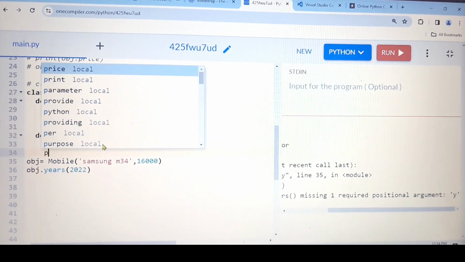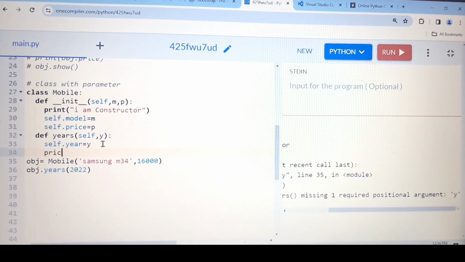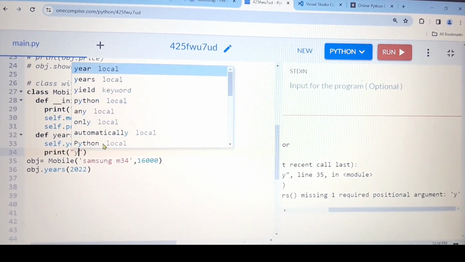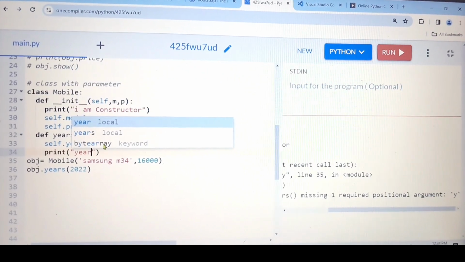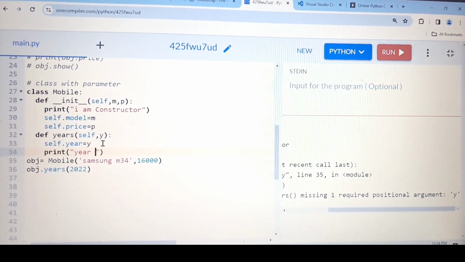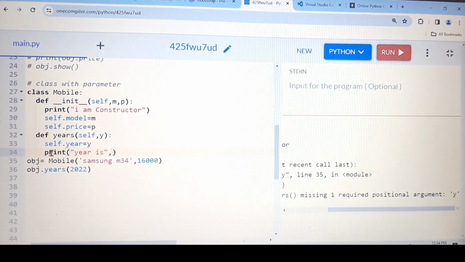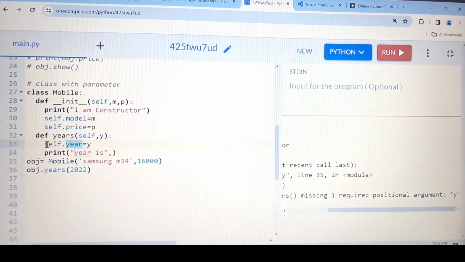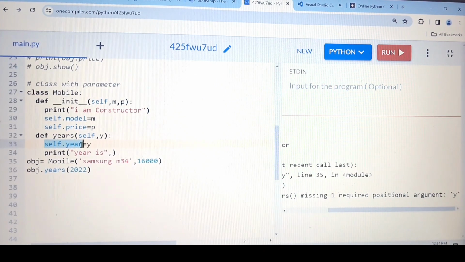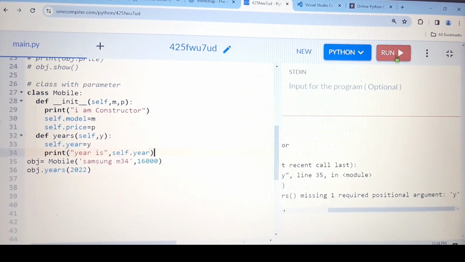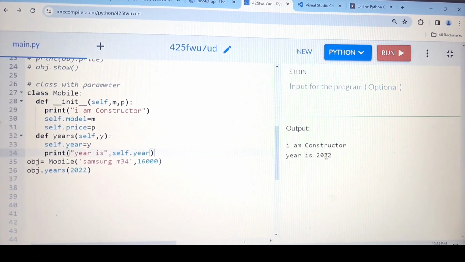And here let me write one print statement so you will get a clear idea. Year is, one second, comma, this one. So we have to use it like this. Let me run. See, year is 2022.